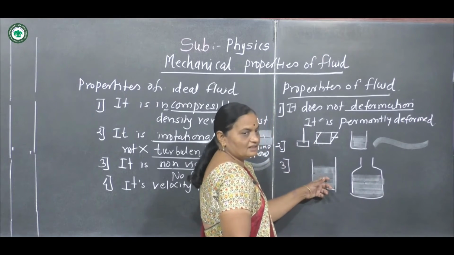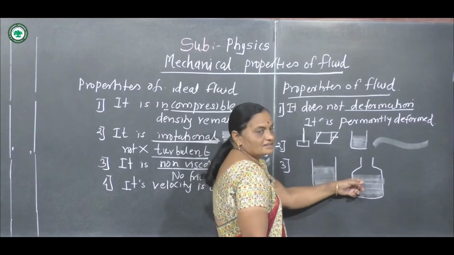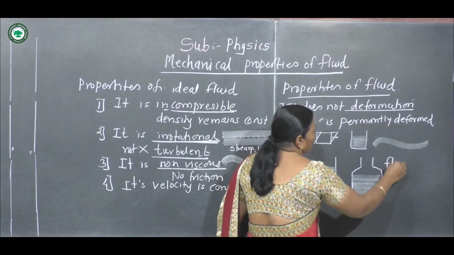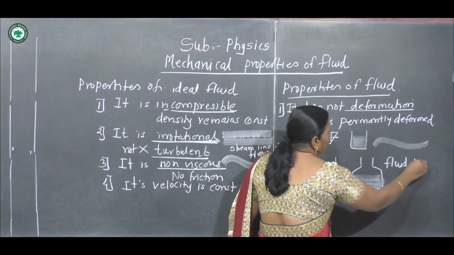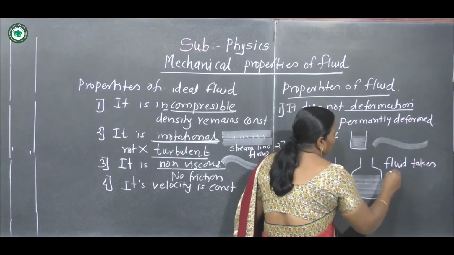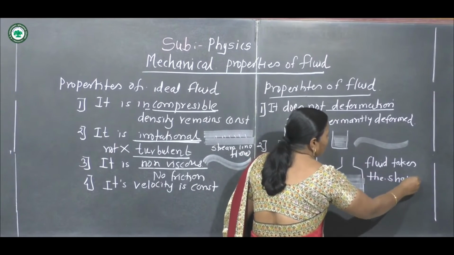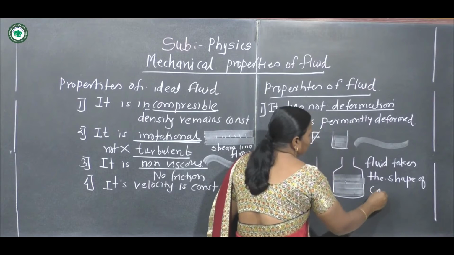Thus we can say that the liquid takes the shape of the container. This fluid takes the shape of the container.